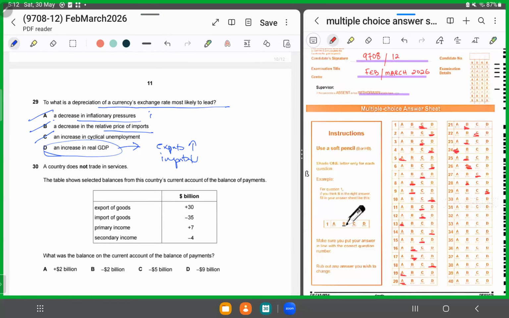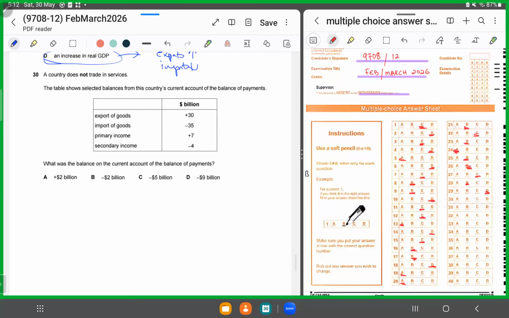My bad. MCQ number 30. 30 talks about export of goods and import of goods, primary income and secondary income. What we'll do, we'll calculate export of goods and import of goods, the balance of trade. So it has to be a -5. We'll add -5 to a 7 and a -4 in order to derive the value of the current account, because this talks about balance of trade, primary income, secondary income, all these four components, and the value we'll get is -$2 billion. So that means it has to be B. So for 30, we'll shade in B. I hope you understood.